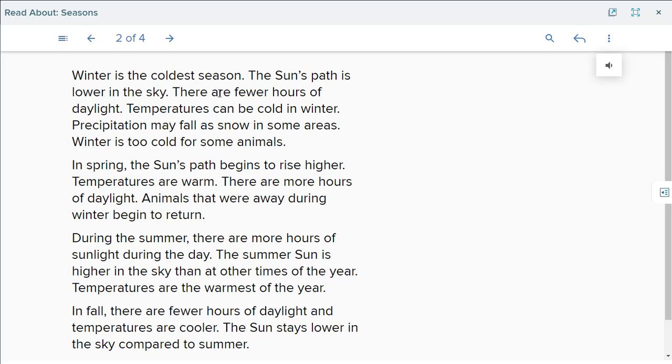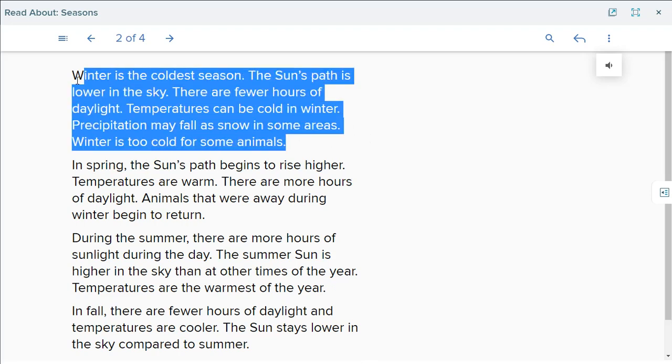Winter is the coldest season. The sun's path is lower in the sky. There are fewer hours of daylight. Temperatures can be cold in winter. Okay? Precipitation may fall as snow in some areas. Winter is too cold for some animals.